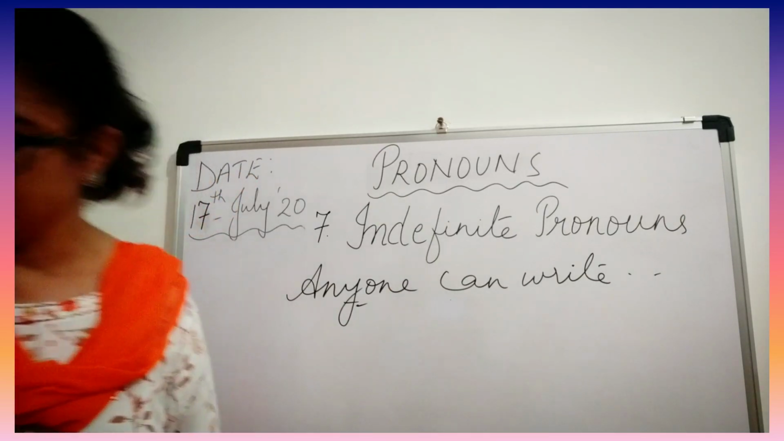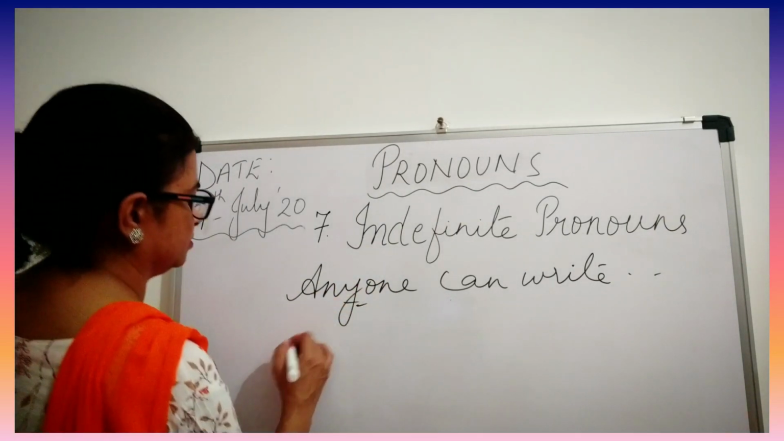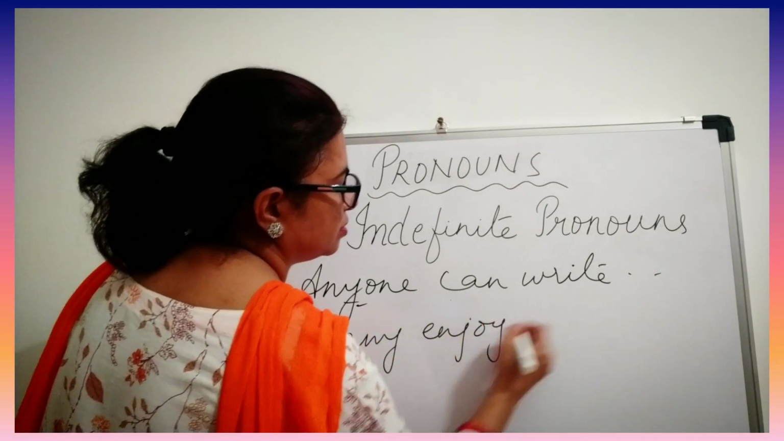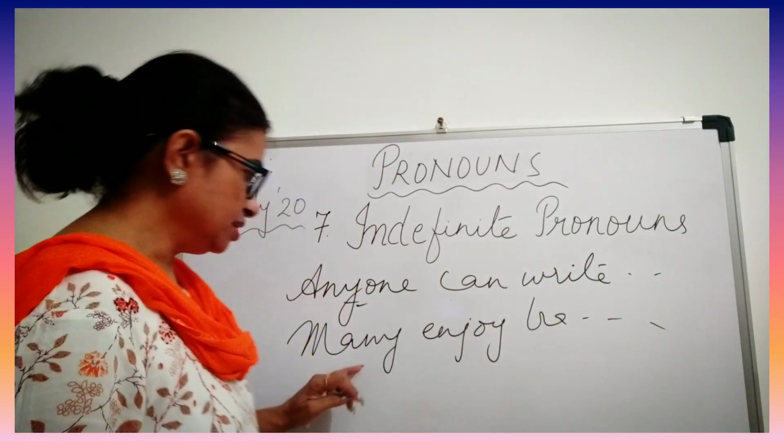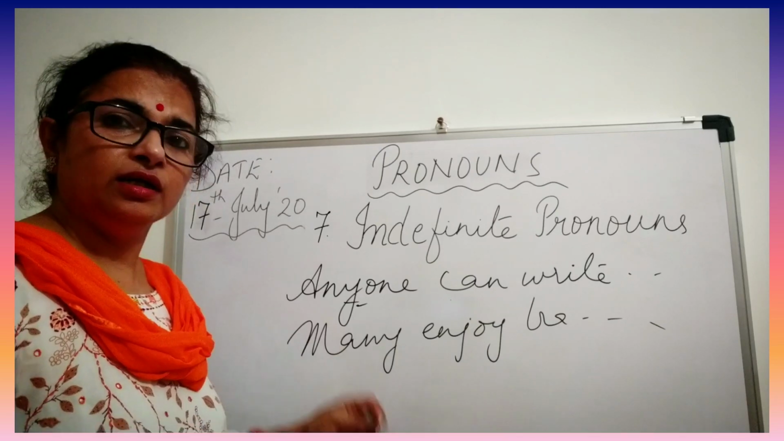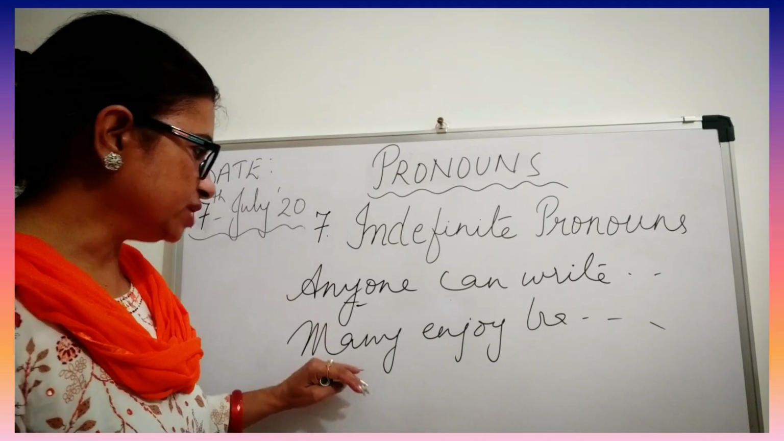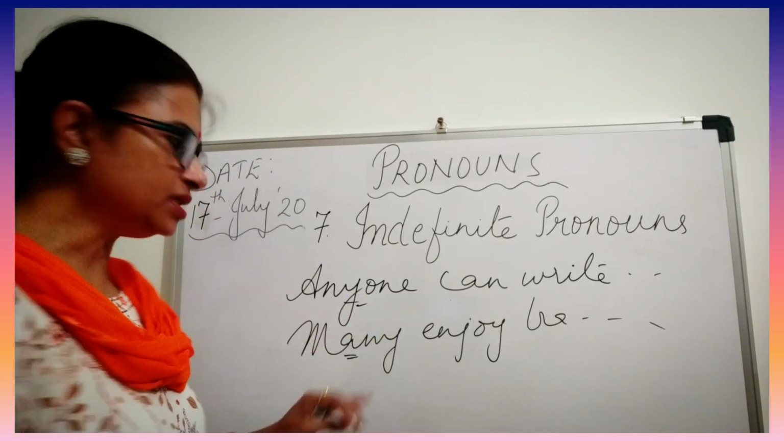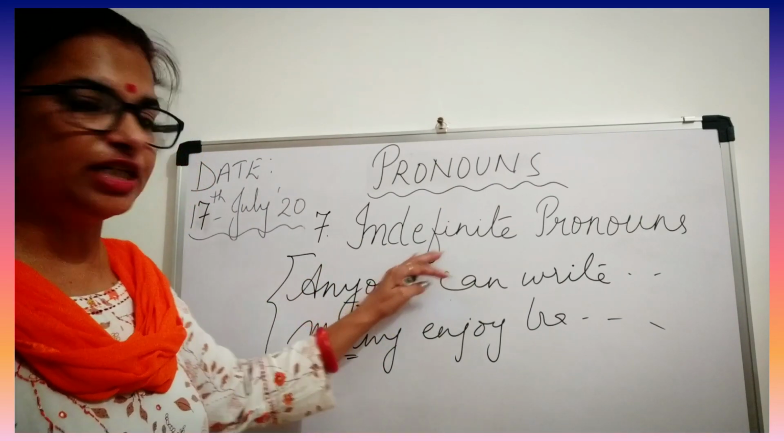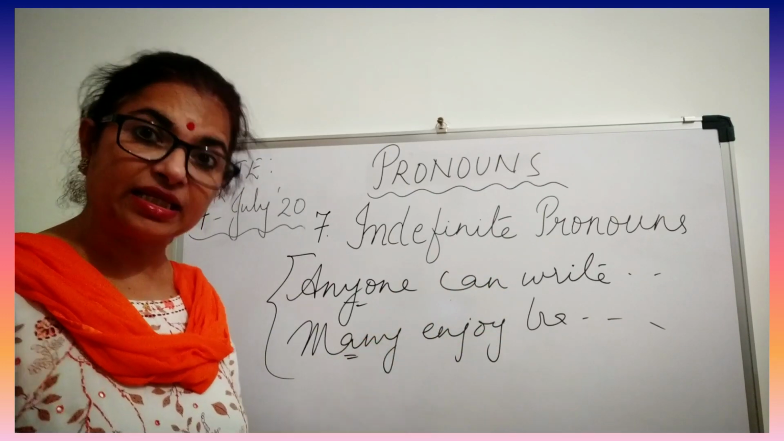Like in your example here it is given: many enjoy traveling. That means many. Now we don't know how many, it's not fixed. And men or women, no. So we don't know anything definite. So that means the identity is unknown. That is why we call them indefinite. Indefinite means which is not particular, no specific thing or no exact thing.